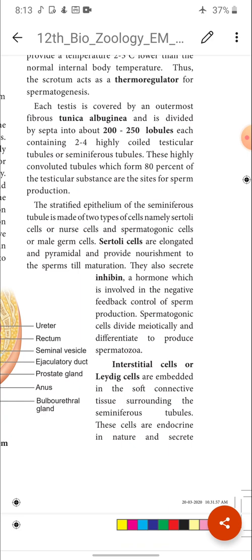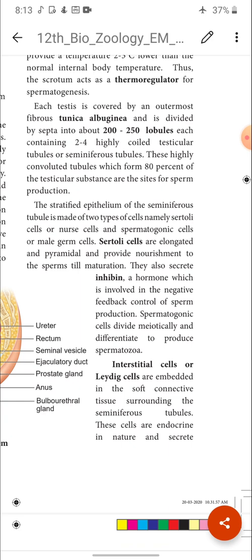Then Sertoli cells also secrete a hormone called inhibin. What is the function of inhibin? It is a hormone involved in the negative feedback control of sperm production. There is a level of sperm production per day.